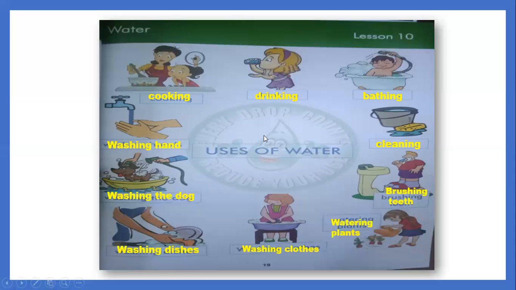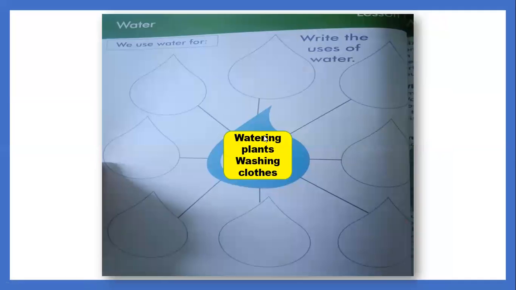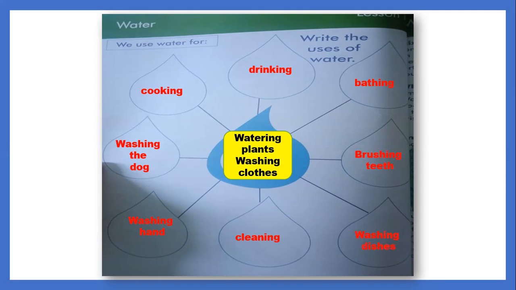Now let's practice. Again, class, write the uses of water. We use water for, we have here watering plants and washing clothes. What else? What are the uses of water? First we have cooking, next drinking, washing the dog, washing hands, bathing, brushing teeth, washing dishes, and last, cleaning. All right, so those are the uses of water.